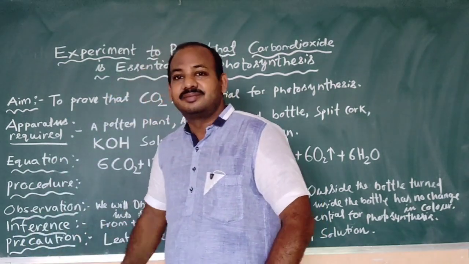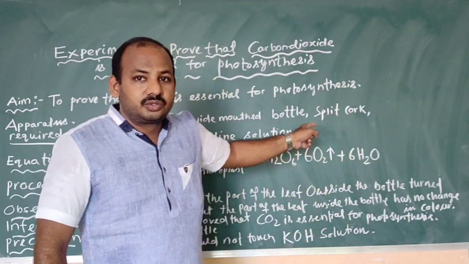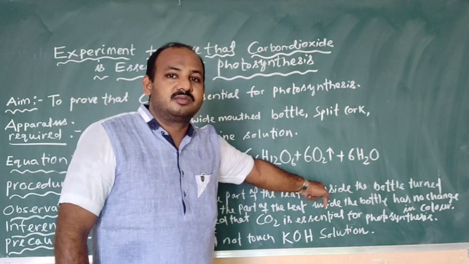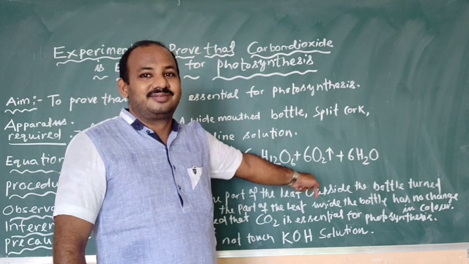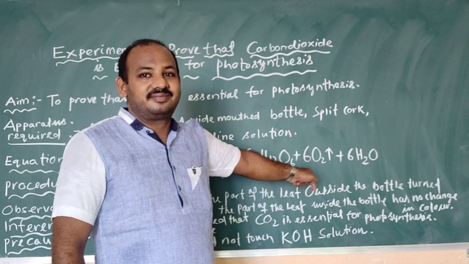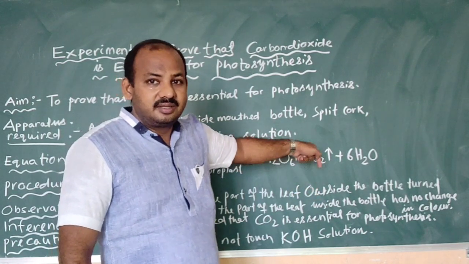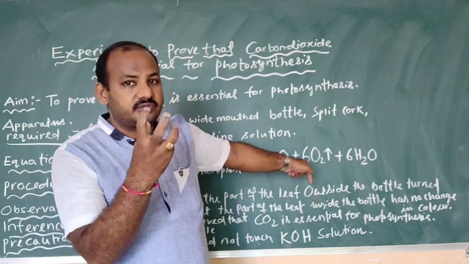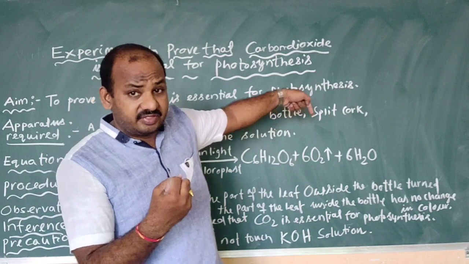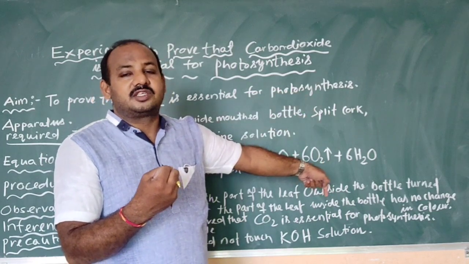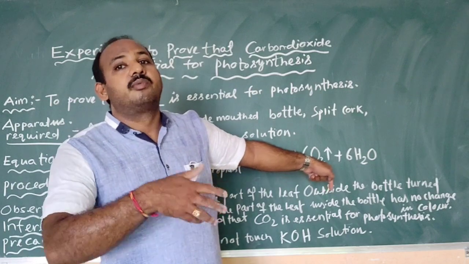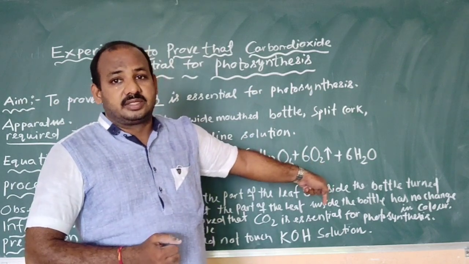Last one, precaution. The leaf inside the bottle should not touch the potassium hydroxide solution, because the potassium hydroxide solution has absorbed the carbon dioxide. If the leaf touches the potassium hydroxide solution, carbon dioxide may enter the leaf and photosynthesis may take place.